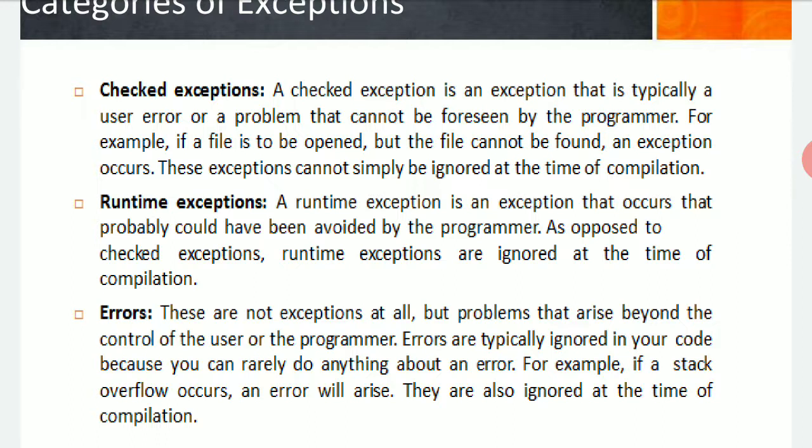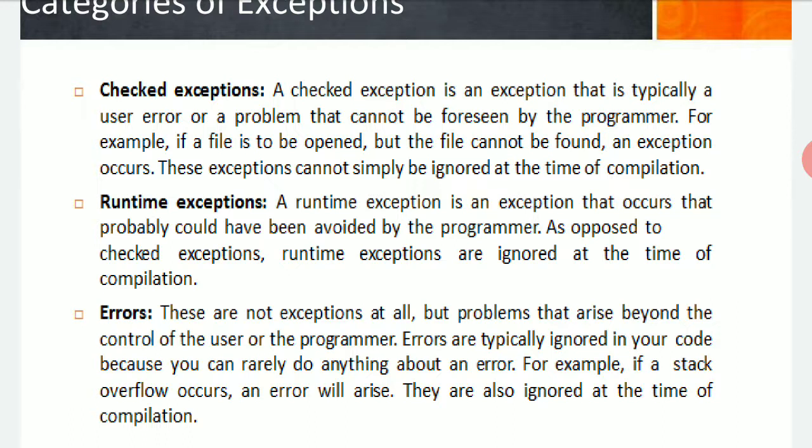Runtime exception is nothing but something that occurs due to a mistake that probably could have been avoided by a programmer. But a runtime exception is what happens when two different keywords are defined for one single functionality: at the time of execution, your compiler gives you an error specifying that an exception was declared at the time of executing that specific program or that specific set of instructions.